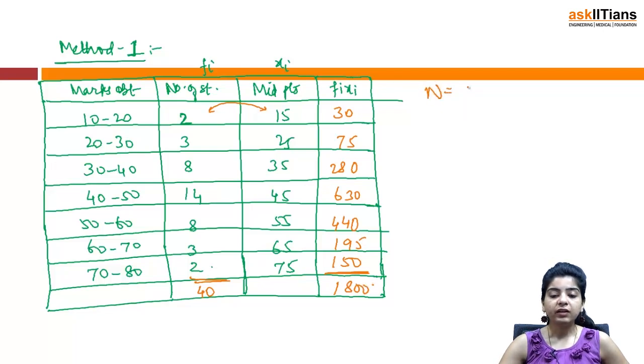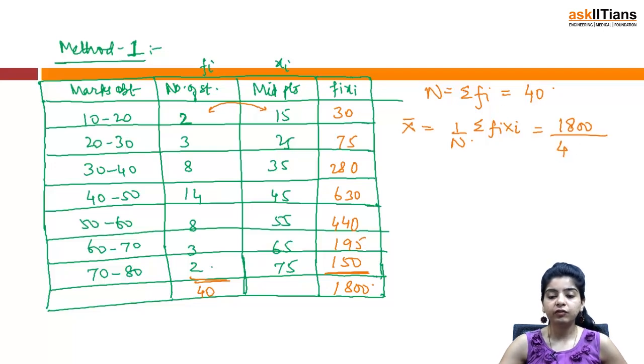Now n is sigma Fi and that is your 40. Mean x bar is going to be 1 by n sigma Fi xi, that is equal to sigma Fi xi, which is your 1800, by n, which is sigma Fi, that is 40. Just remember, in case of continuous frequency distribution, your n is equal to your sigma Fi.